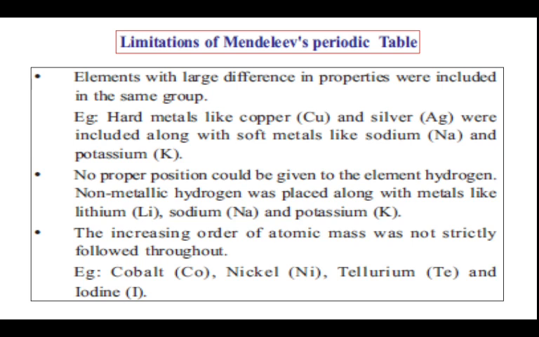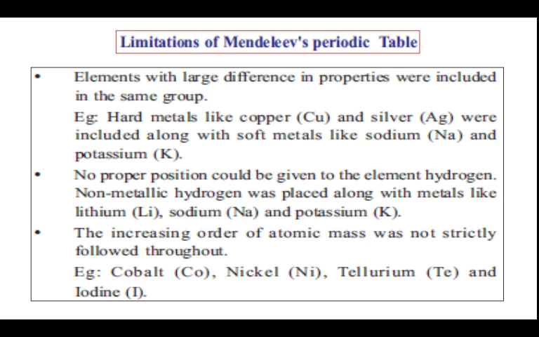Now, moving on to the limitations of Mendeleev's periodic table. Elements with large difference in properties were included in the same group. Example, hard metals like copper and silver were included along with the soft metals like sodium and potassium. Secondly, no proper position could be given to the element hydrogen.